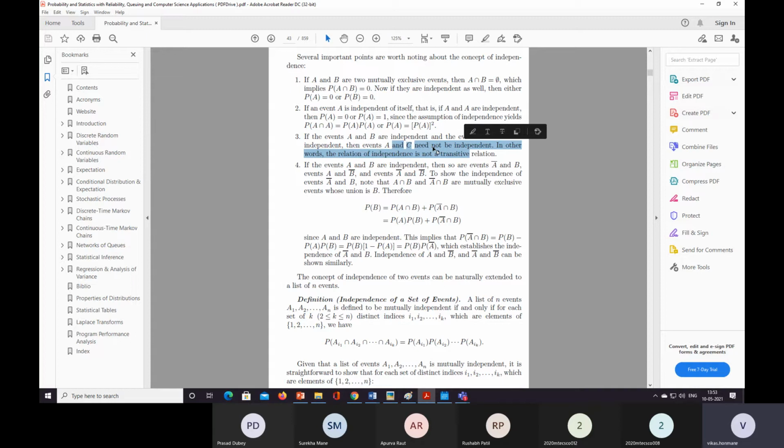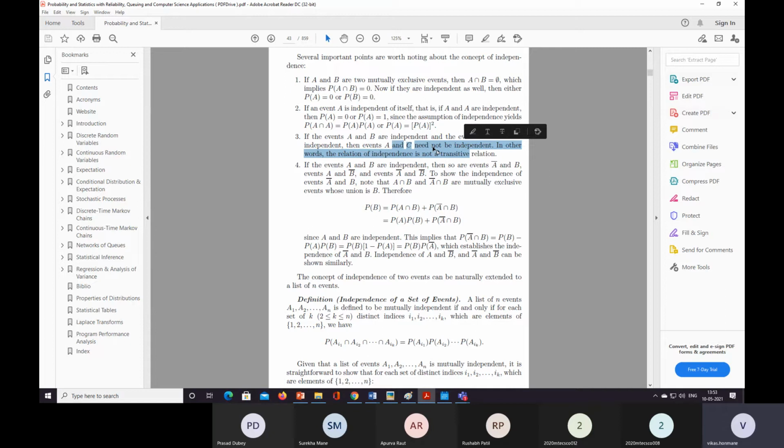Then the fourth point: if events A and B are independent, then so are events A bar and B. If A and B are independent, then various combinations of them are also independent, like A bar B, B bar A, and A bar B bar.